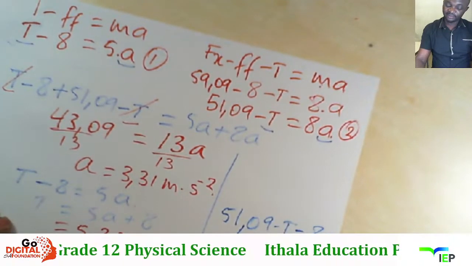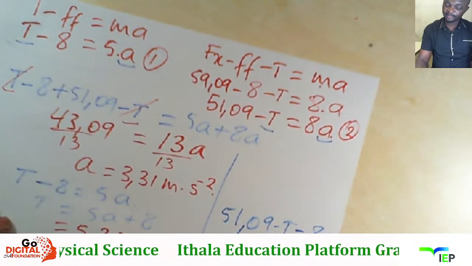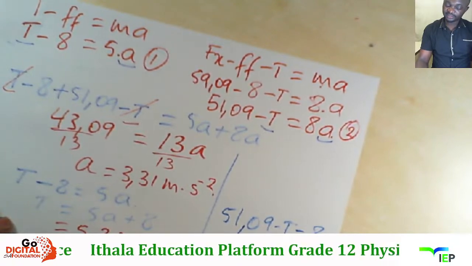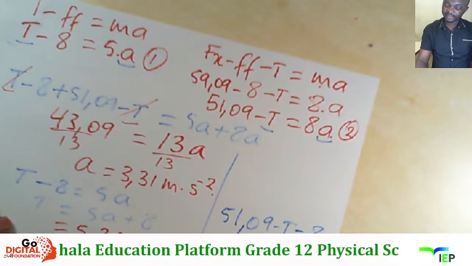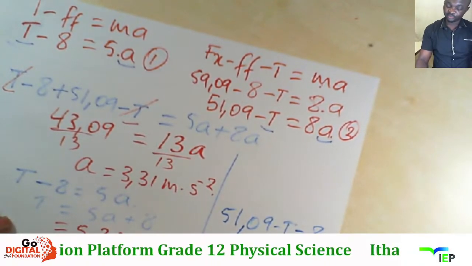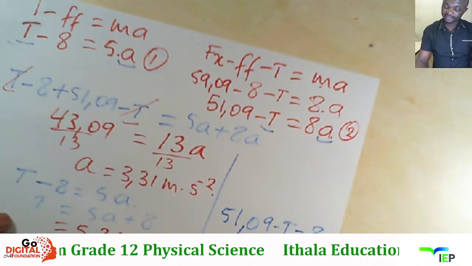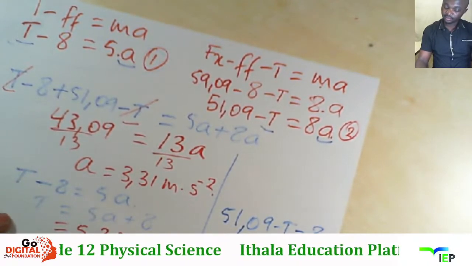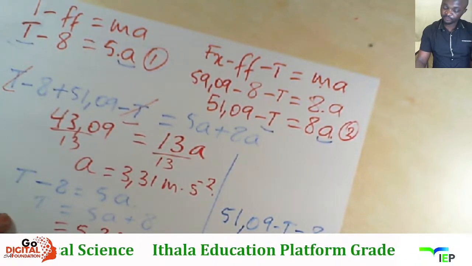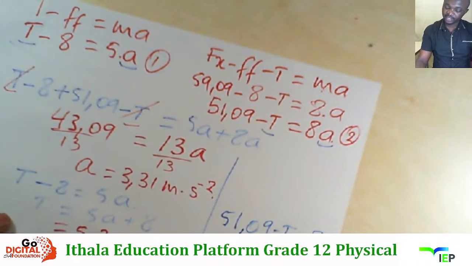Right, now uma kuthi siyakwazi ukuthola i-tension, so thini u-T mase sisebenzisa that equation yesibili, so minus T is equal to 8A plus 51,09. Mase siyasusa ke lo minus, so kuzoba minus 8A then minus bani 51, lo zoba minus mase kuzoba plus 51,09.